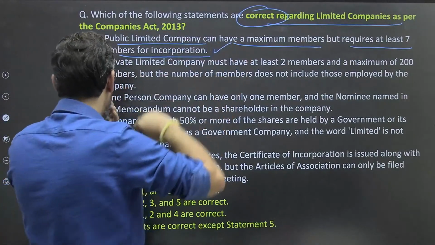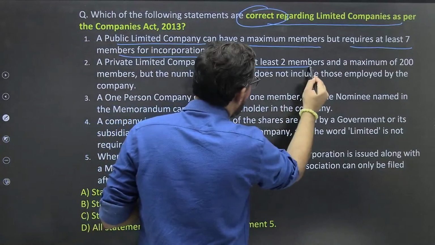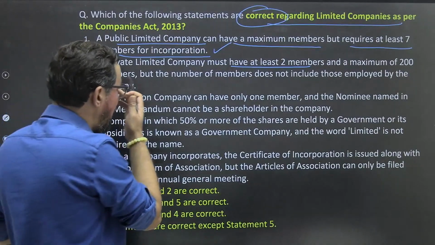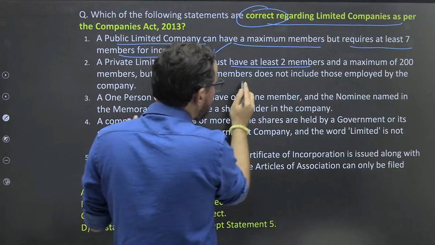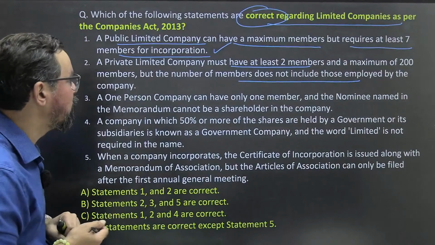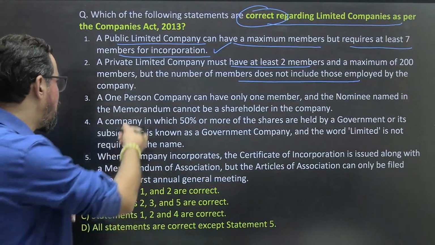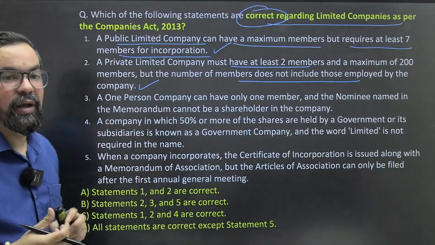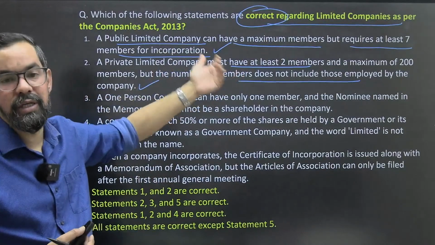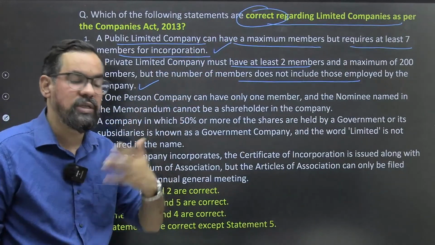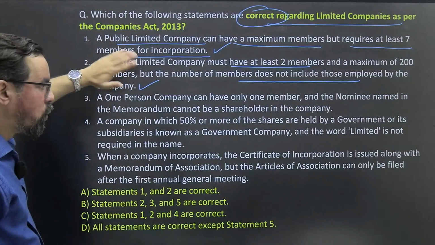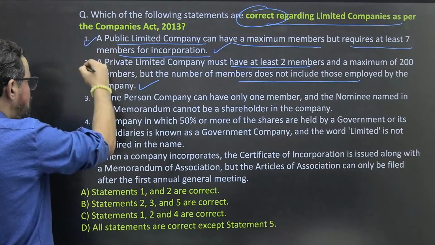Correct. A private limited company must have at least 2 members and a maximum of 200 members, but the number of members does not include those employed by the company. Yes, absolutely right. So 2 to 200, statement 2 is also correct here. So public limited company minimum 7, maximum no limit, and in case of private minimum 2. But these private companies are the companies which are not listed on the stock exchange. This is something related to listing and all. So 200 is correct here. So statements 1 and 2, these two statements are correct.